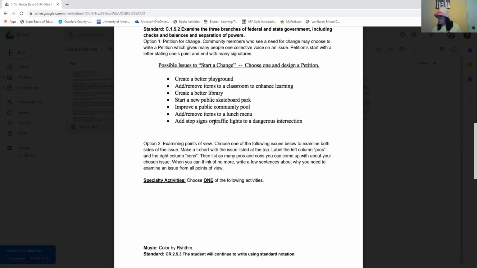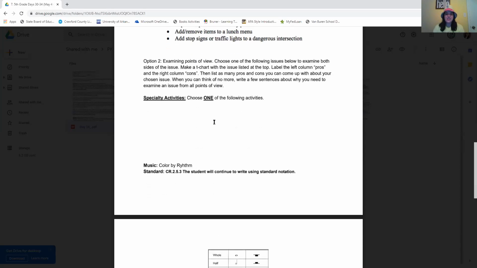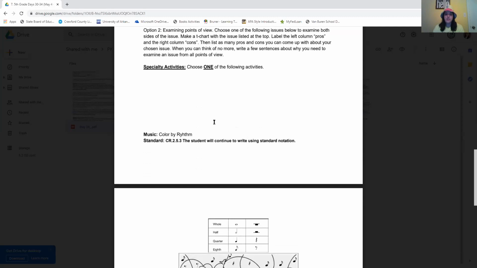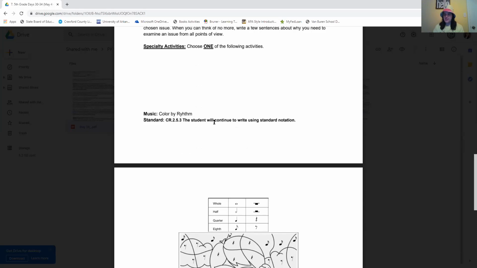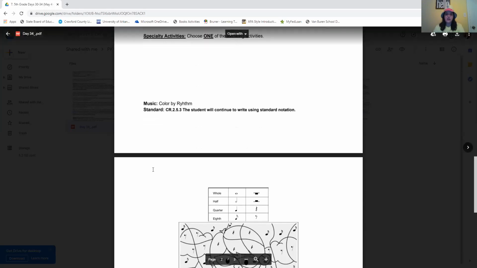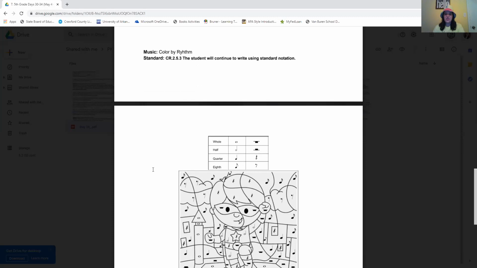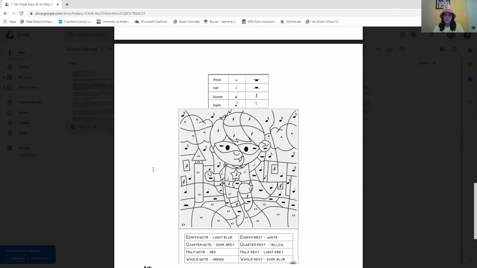And then to wrap up your AMI work for today, so after you've chosen a reading option, after you've chosen a writing option and a social studies option, you're going to choose which specialty activity you want to do today. So you either choose music, PE, or art. So for music today, it says color by rhythm. So it gives you this little coloring sheet here.